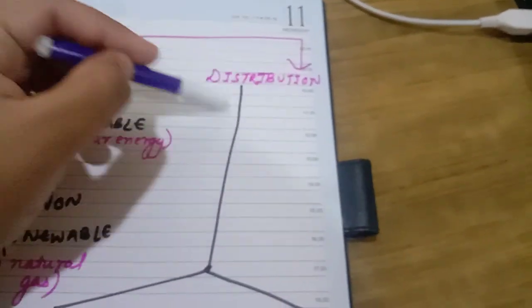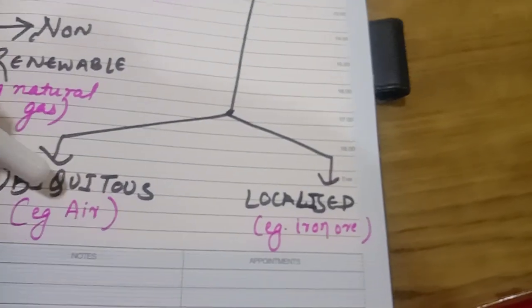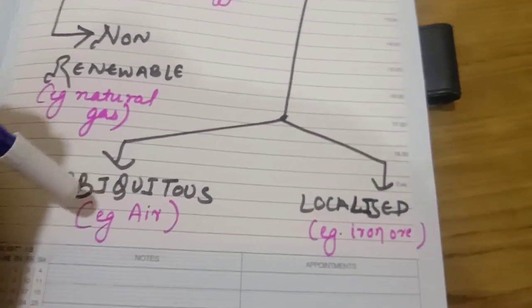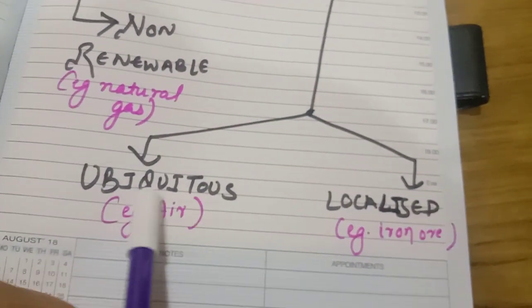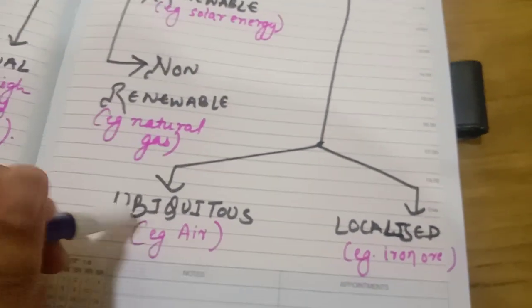Now distribution. How are they distributed over the earth? On the basis of that, they are divided into two types, ubiquitous, localized. Ubiquitous का मतलब होता है present everywhere. What is the meaning of this word?